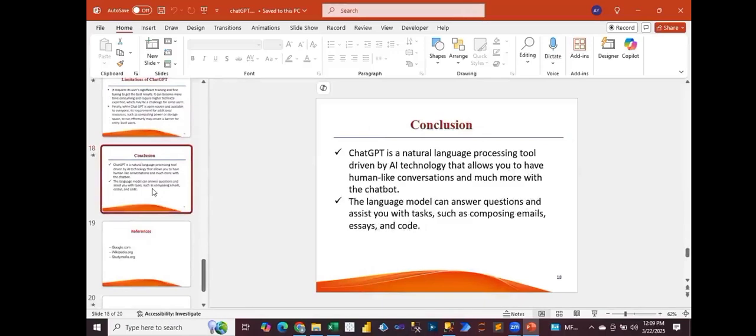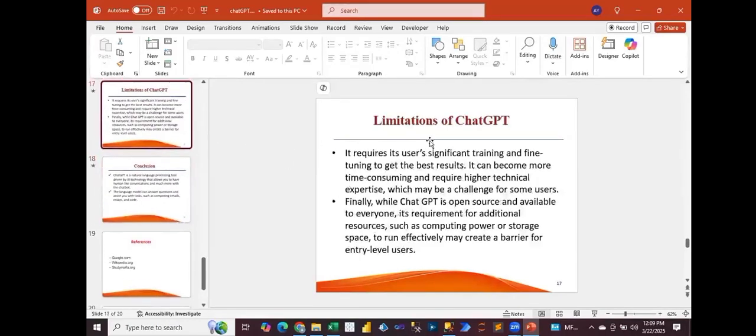But here in the organization, we do not prefer ChatGPT. Why do we not prefer it? I will tell you the reason. The reason is that it is open source, first of all, and when you put in any kind of confidential information, it holds it in the database, and only then does it respond to you. In the organization, the company data is confidential. So don't use ChatGPT on your official data. That is my recommendation to you.